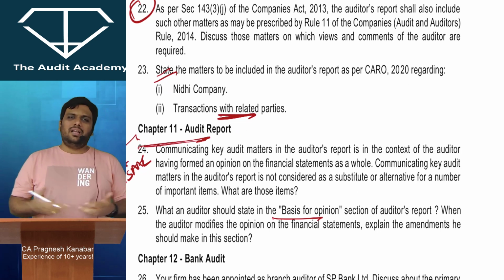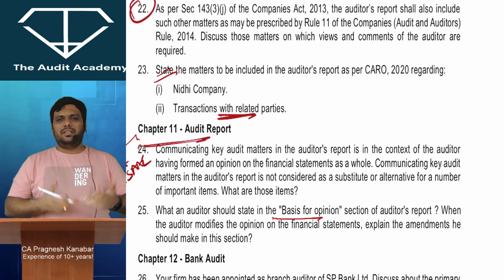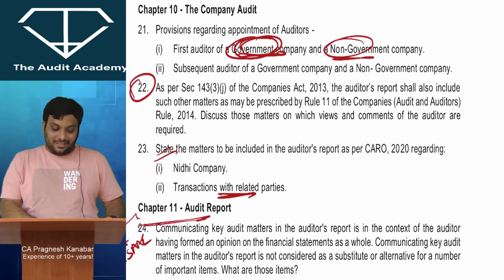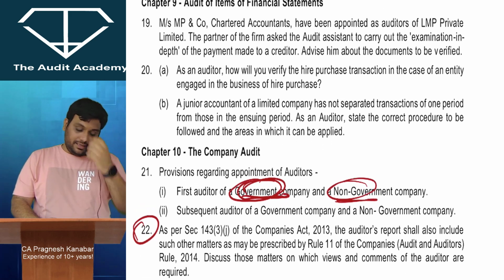So in Inter CA, they will ask you CARO 2020 applicability, or they will ask you some reporting requirements. All right, it all depends upon how nicely you are memorizing those clause numbers. All the shortcuts, coding, wording, and stuff you will find on my Telegram channel.